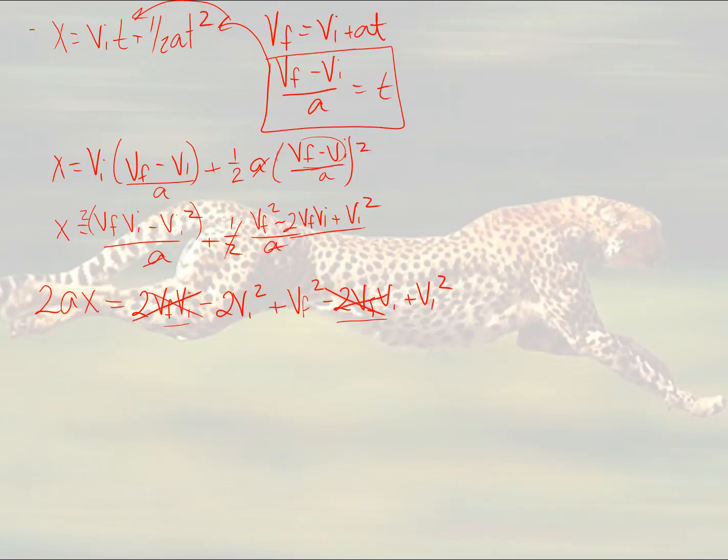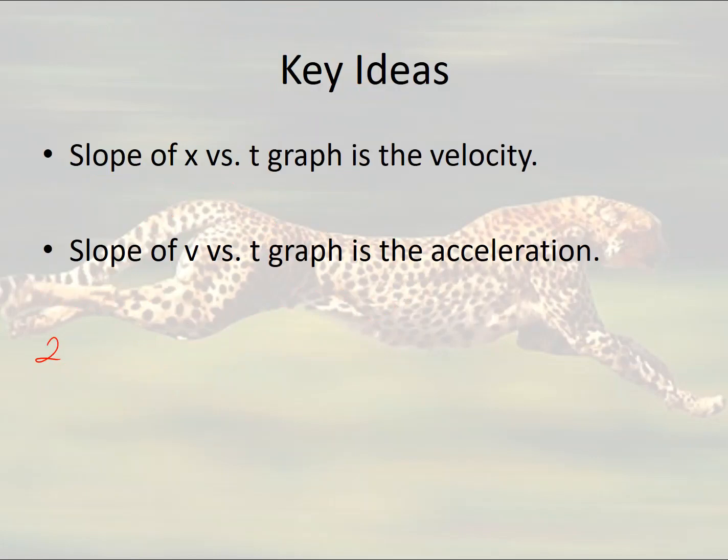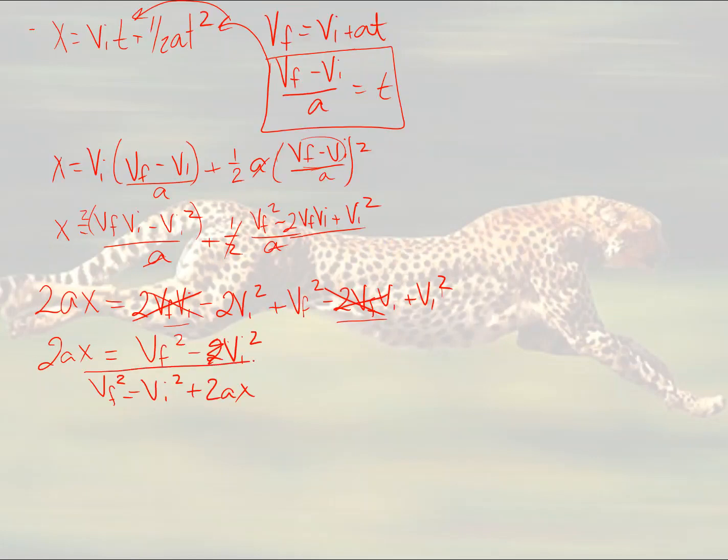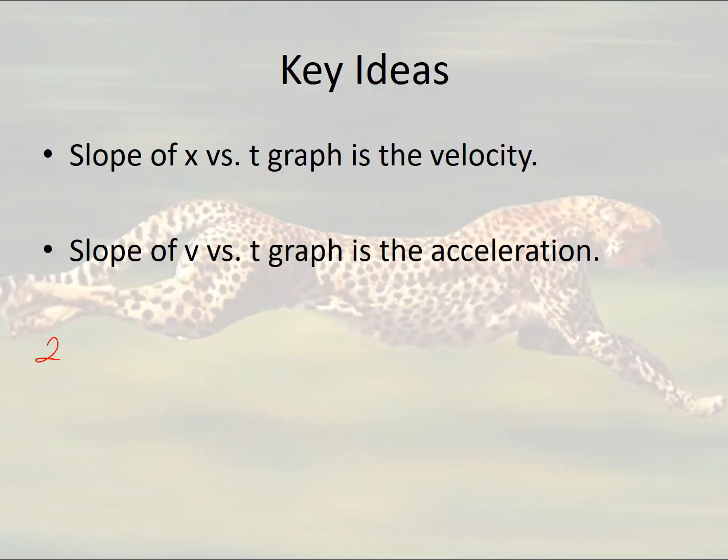These two terms are the same, they cancel out. And whenever I look at these two terms, they will become vf squared minus vi squared equals 2ax. So if I simplify that, then I can take and do vf squared equals vi squared plus 2ax. And notice that that is the third equation that we have from Newton's laws. Now to move on to the side that it keeps wanting to bounce to.